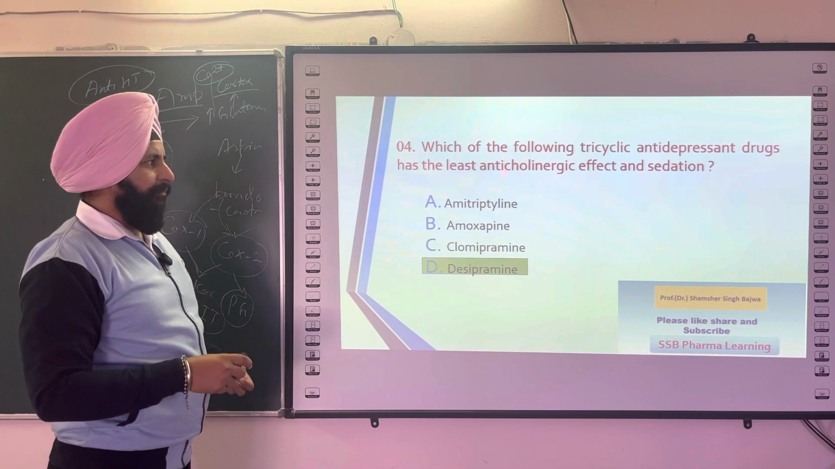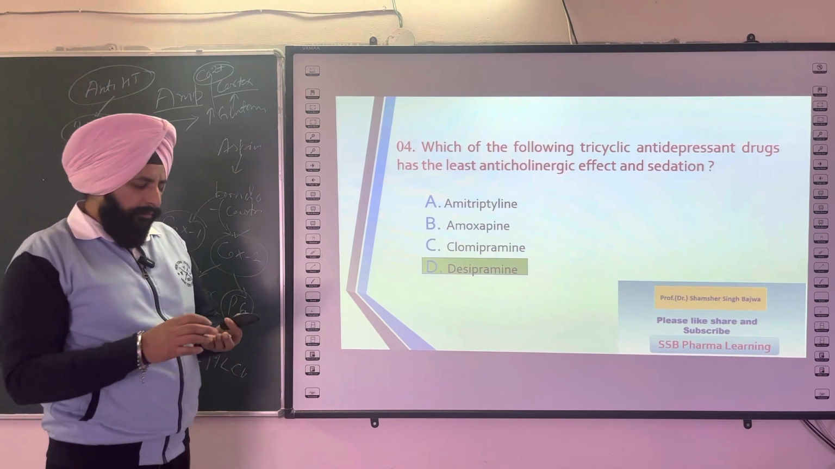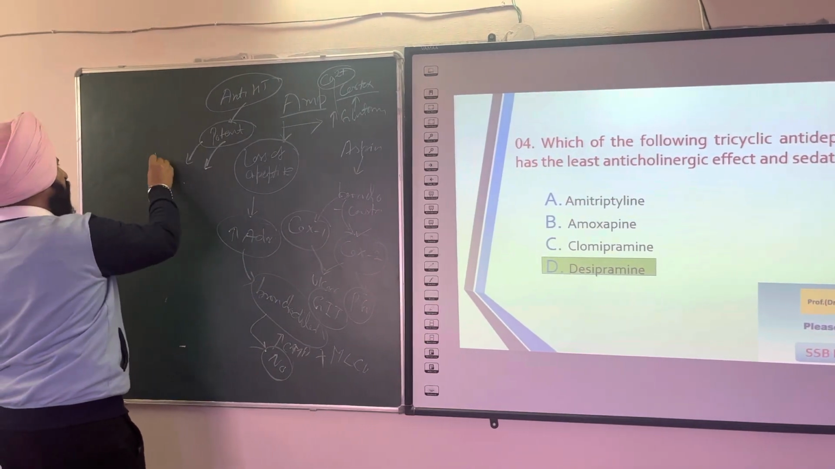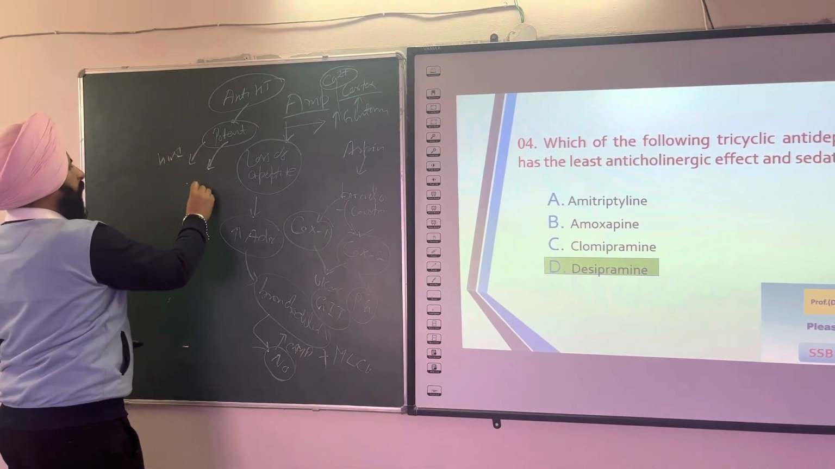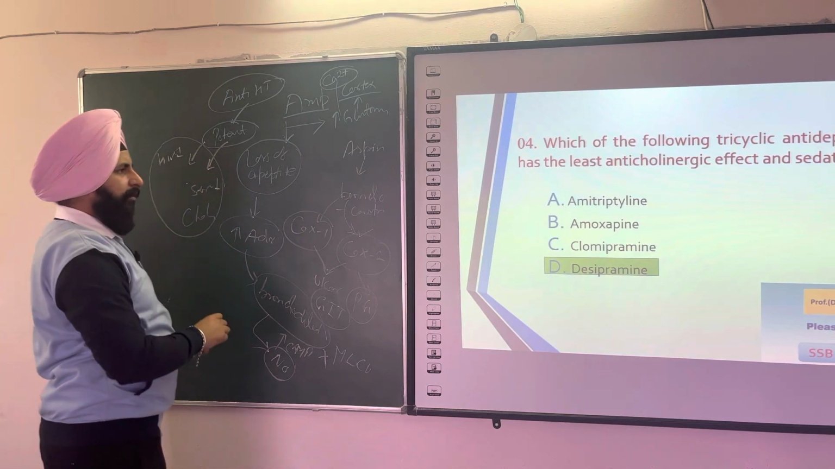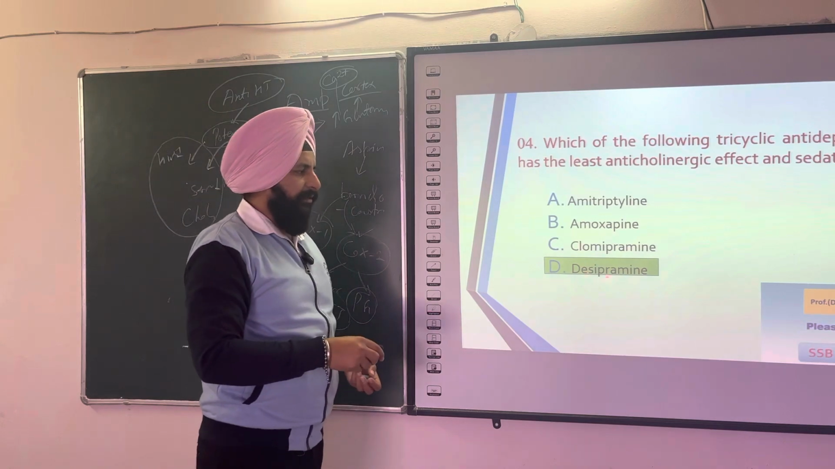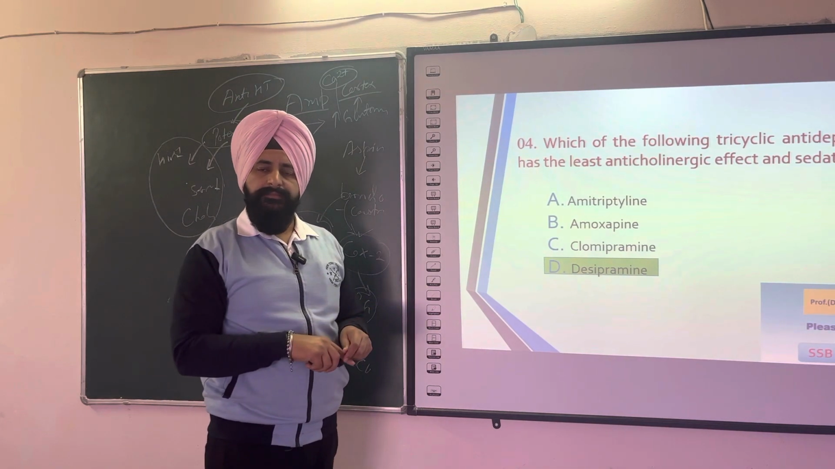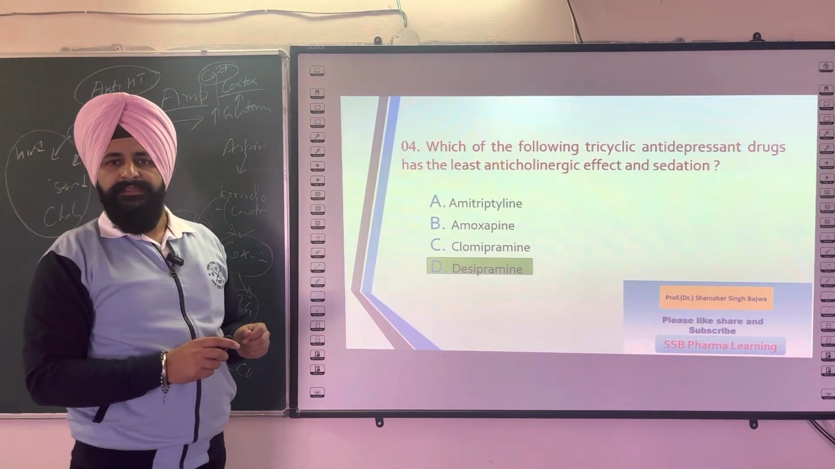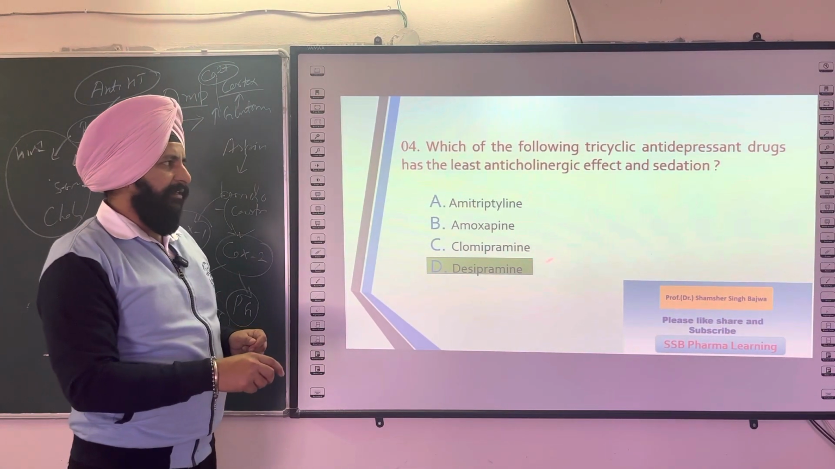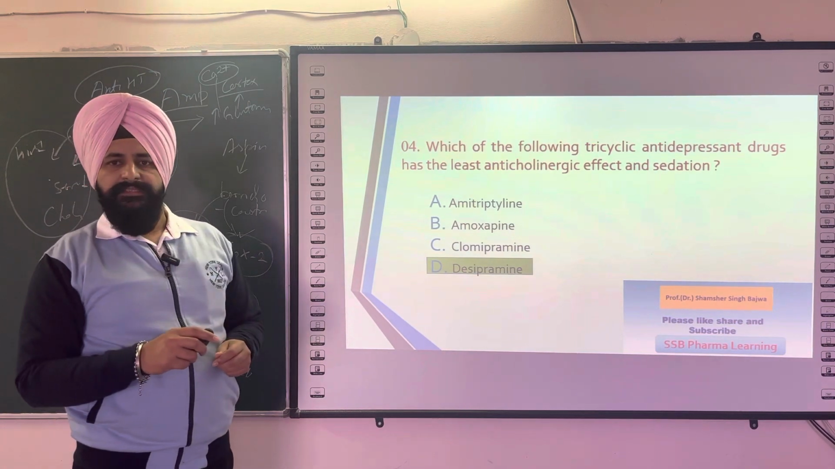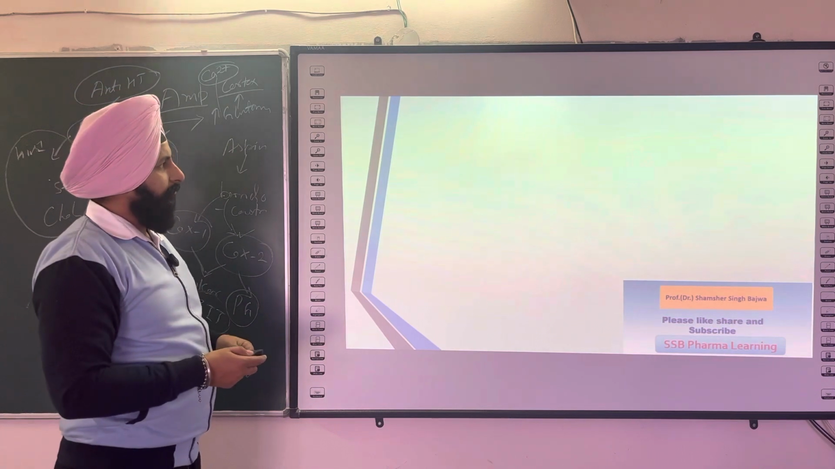So you know that desipramine does not have much effect on the, you can say, histaminergic, serotonergic and cholinergic system. So if anybody takes an antidepressant like desipramine, it will not interfere with the gastric secretions and not change the mood of the patient. That's why desipramine is the right answer for this, as it has the least cholinergic and sedative properties.